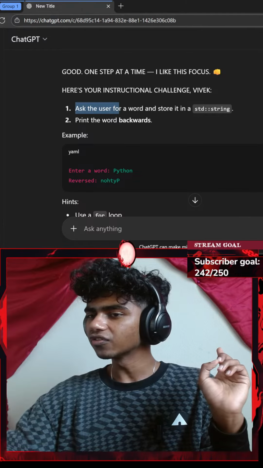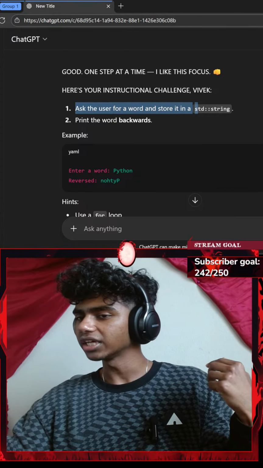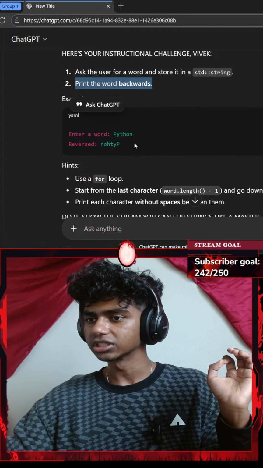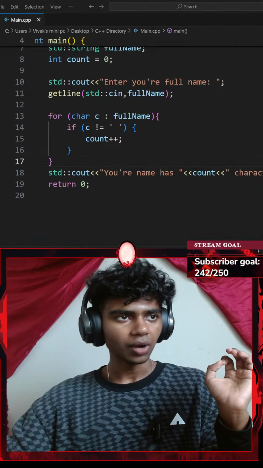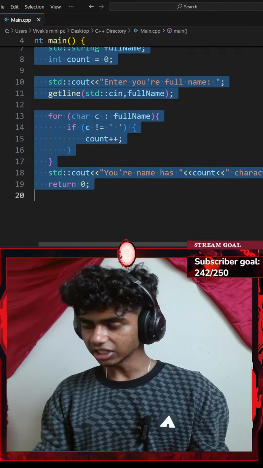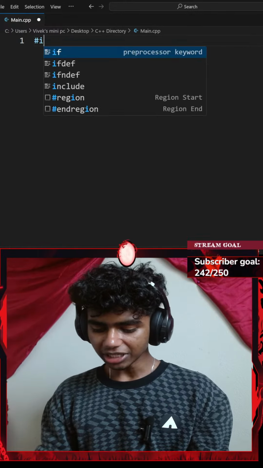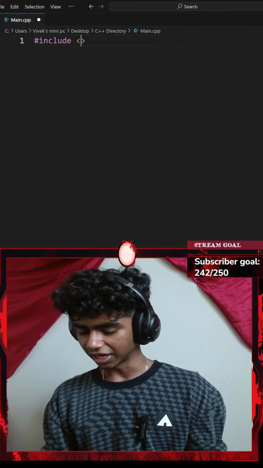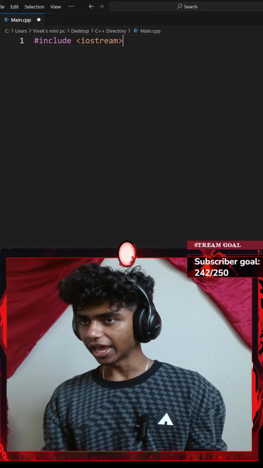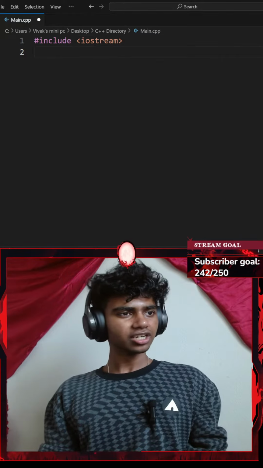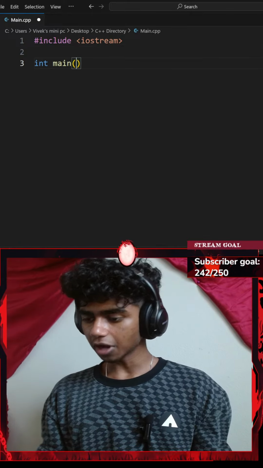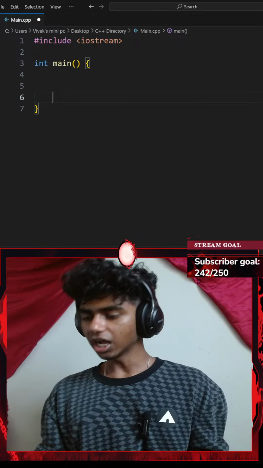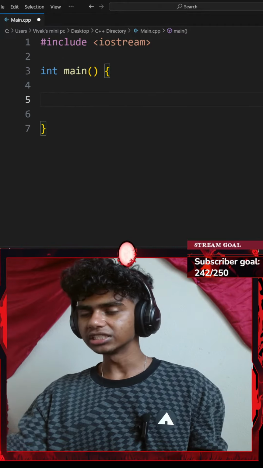Ask the user for a word and store it in a standard string. Print the word backwards. Python to NOHTYP. Okay, I want to go with longer code. Let's press Control A and delete everything. Let me start off by including a pair of angle brackets iostream, and honestly I don't think I need vectors. So let me typecast my main function to be an integer. I'll go with a bunch of spaces.